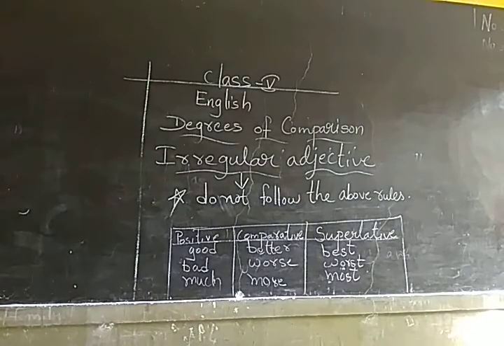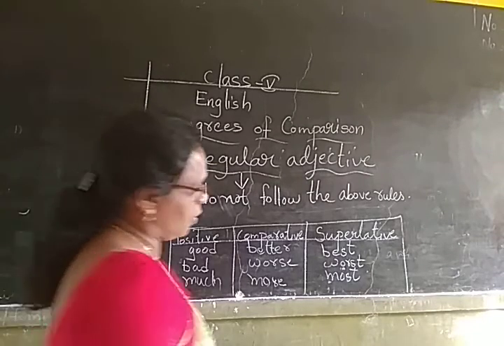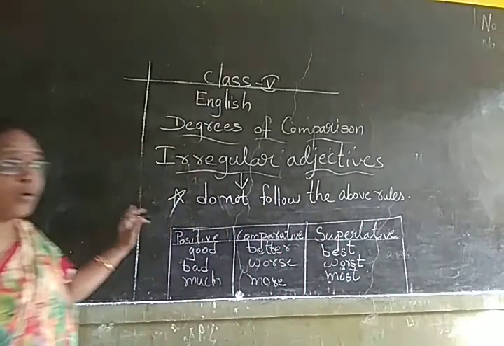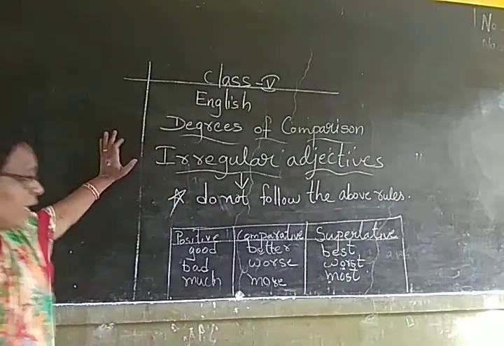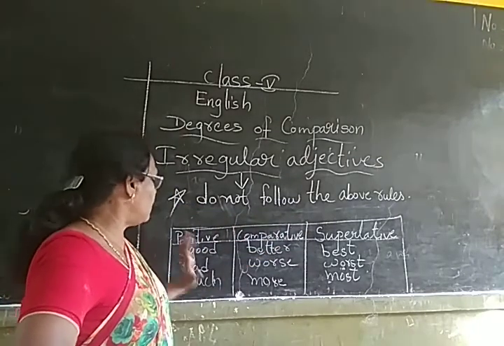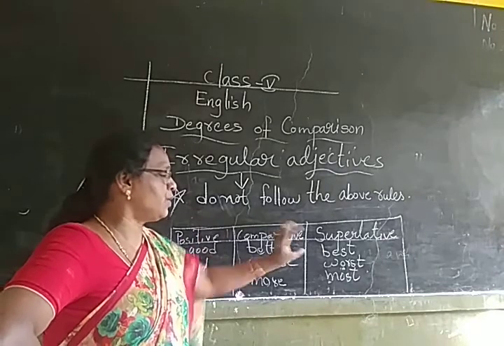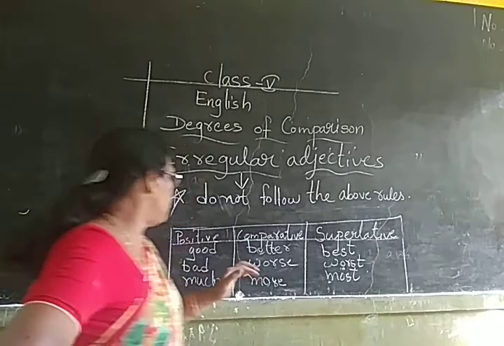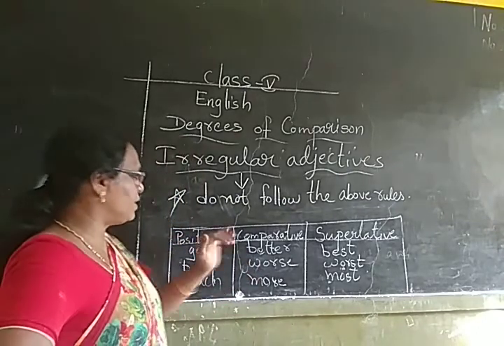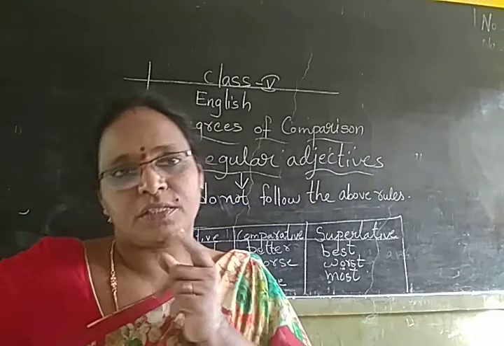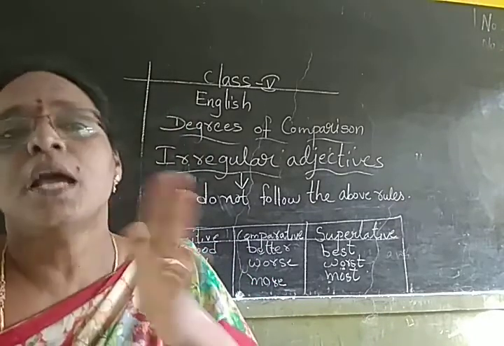And lastly, we went to the irregular adjectives. Irregular adjectives are those which don't follow the above four rules. All the positive, comparative and superlative will be different words. The words will not match from here to here. Understood? So the words are quite different from each other. See, good, better, best, bad, worse, worst, much, more, most. And some other things are there. Those two points I will be telling in the next class, that is about the long words.